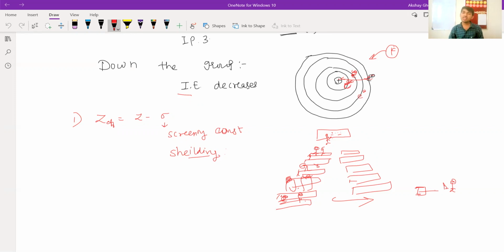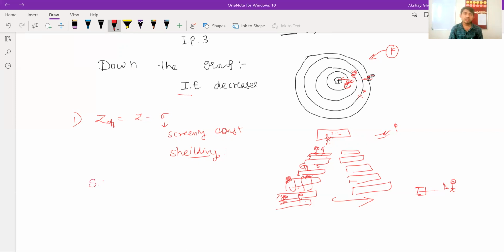Same thing: if someone comes to this door and asks these front students, can you come outside? Do you think they will go? No, because the teacher is focusing on the front benches. So if an electron is present in the last shell, because of the shielding effect, the electron is very easy to remove.